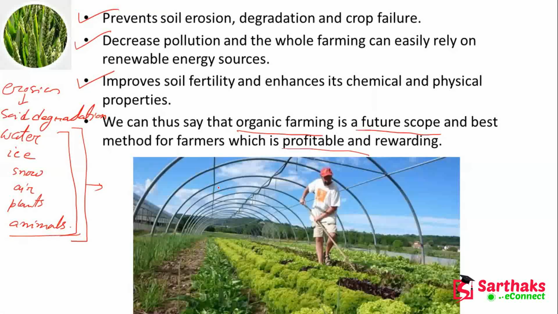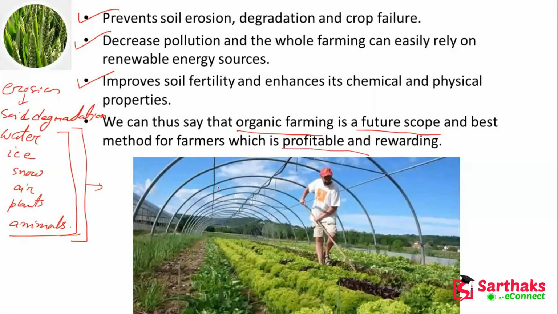So to increase the yield, we are going to use so many hormones and so many chemicals. But we are not very aware that it can affect humans and also other animals who are consuming those crops.